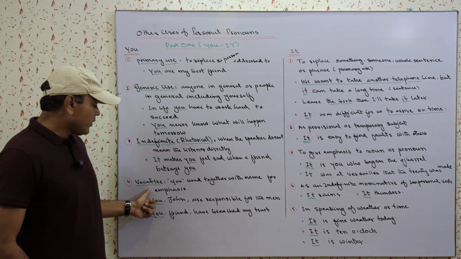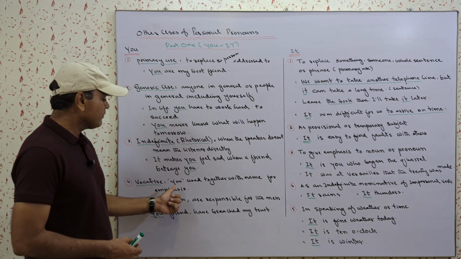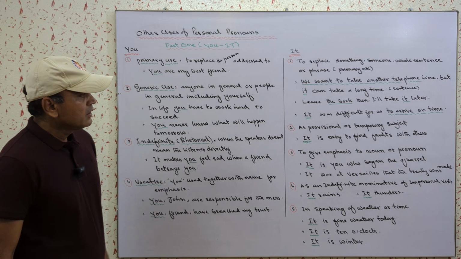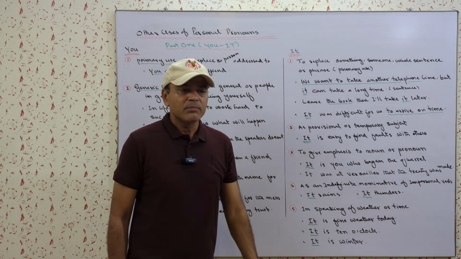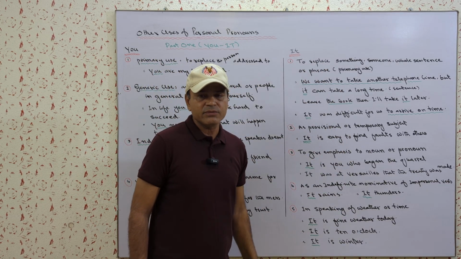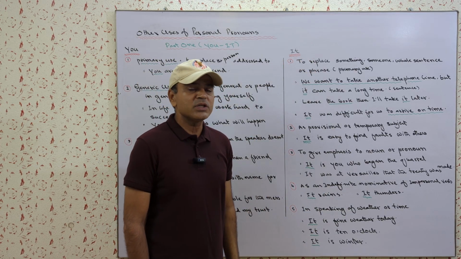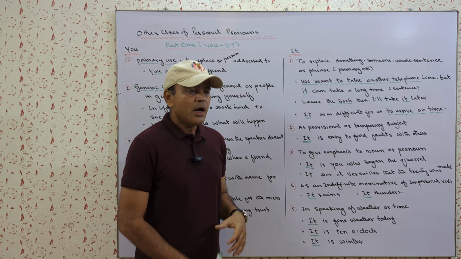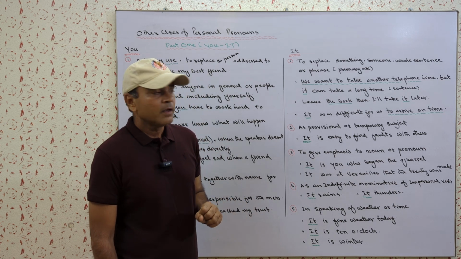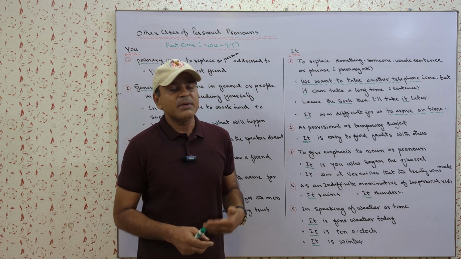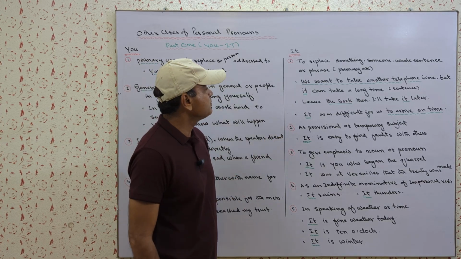So this particular use of you is called the vocative use of the second person you. Our next personal pronoun is it. Normally, as I talked about in my last video, the word it as a pronoun is used in place of non-living things, or in place of living things where we do not want to specify gender. But the word it has some other uses also in the English language, so let's learn those uses too.